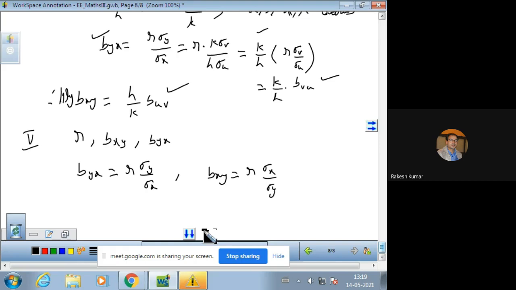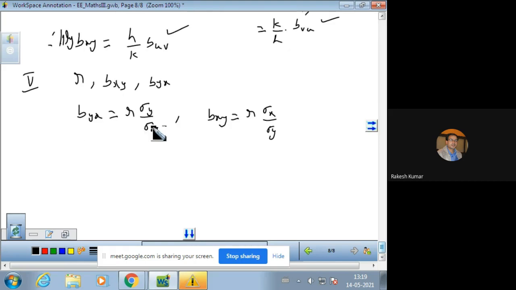Now since we know that sigma x, sigma y are both positive, therefore bxy, byx and R have the same sign. So this is the thing.